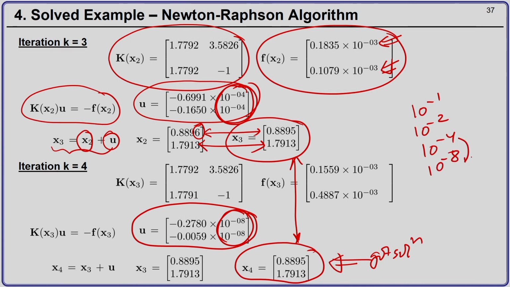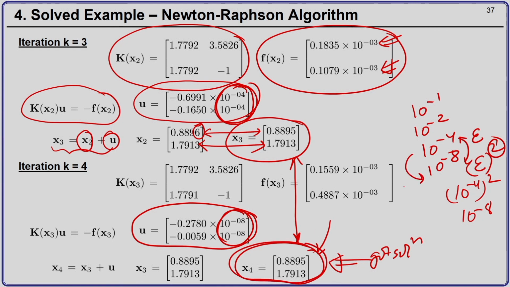So, if you see here, if the error here was of the order of 10 to the power minus 4, in the next Newton-Raphson step, when you have got your solution, you get the error of the order of epsilon square. Okay. So, 10 to the power minus 4 squared is 10 to the power minus 8. Okay. So, this is what we call the quadratic convergence. Okay. So, when your Newton-Raphson algorithm reaches the solution, the error goes down quadratically. Okay. If you do one more step, your error would be of the order of 10 to the power minus 16. Okay. So, you will already be near the machine precision level.